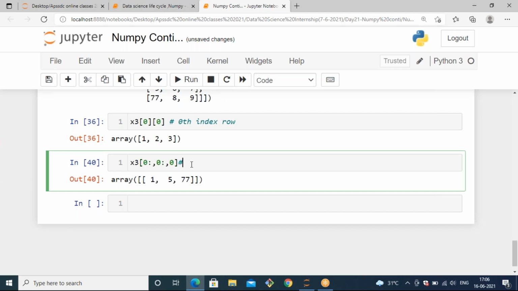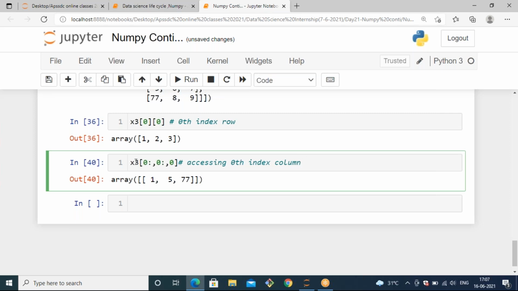This is about accessing the zeroth index column. To access the zeroth index column, you can specify it like this: this is about getting the three dimension x dimension, this is about including all rows again, and this is about getting the zeroth index column. Okay, is this clear to all?